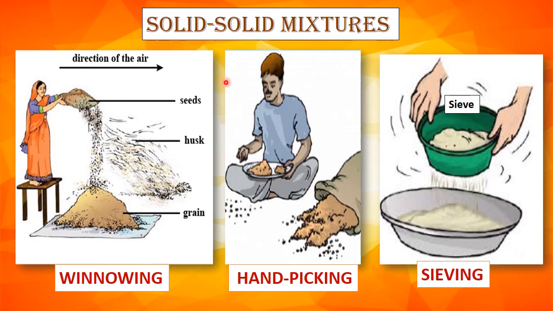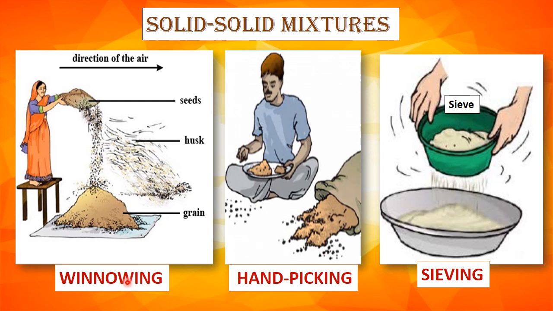There are various processes to separate the mixture. Let us study the different methods to separate solid-solid mixture. First one is winnowing. It is the method to separate heavier and lighter particles of a mixture by wind or by blowing air. Grains like rice, wheat, maize, they are covered with a thin covering. They are called husk. Husk is lighter than grain.